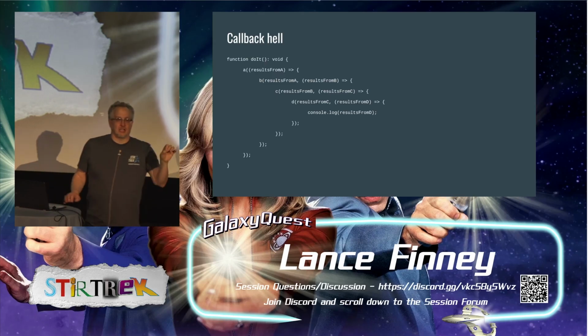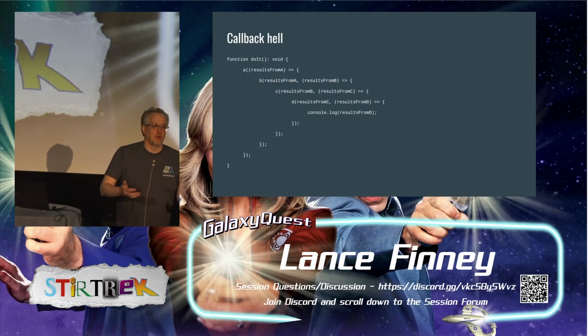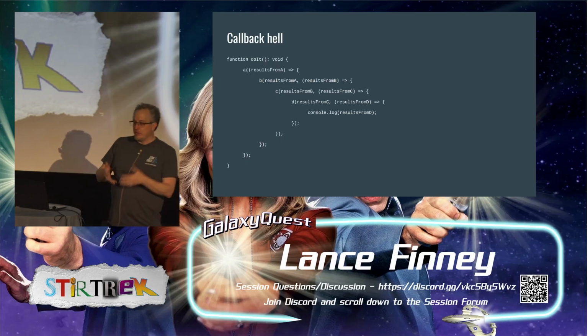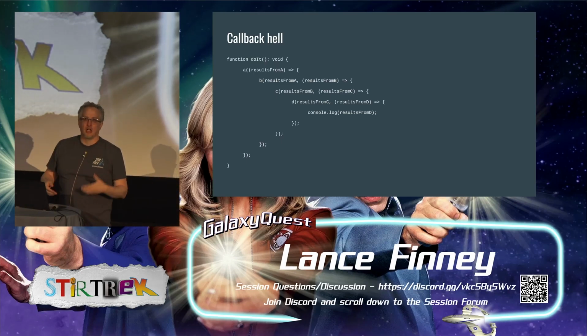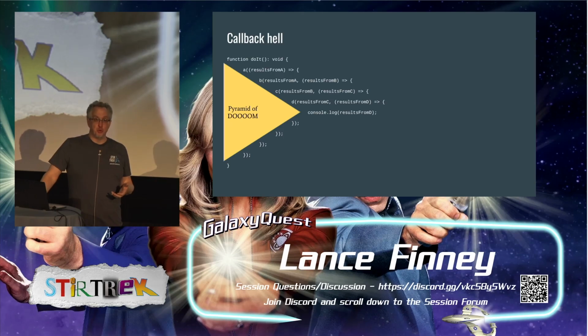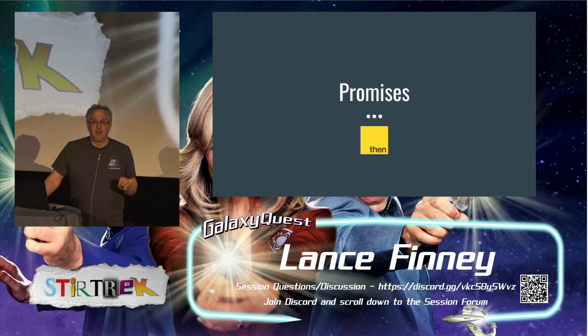Now we're going to make our call to A, and we have to wait for the result and pass it into B, and then we have to wait for that result, and we end up with this callback inside callback inside callback, and that ends up getting called the pyramid of doom. It's hard to think about, it's hard to reason about, it's hard to write, it's sometimes just hard to fit it on your screen. So, are there better ways? Yeah. And the first better way that really took hold was promises.